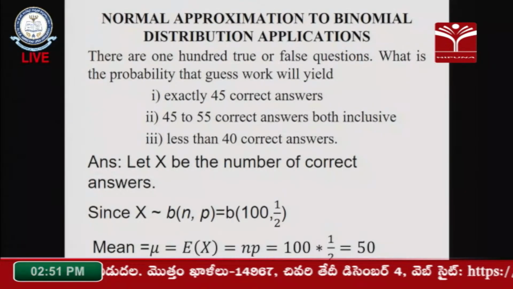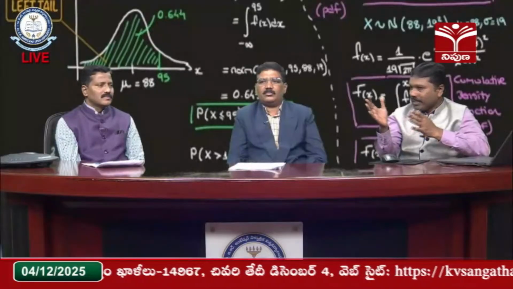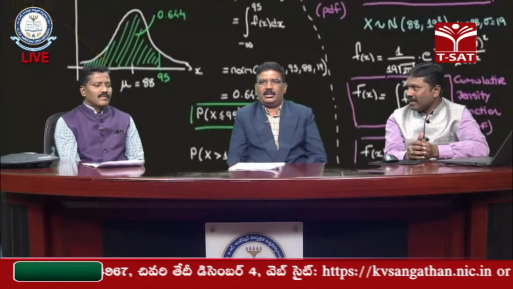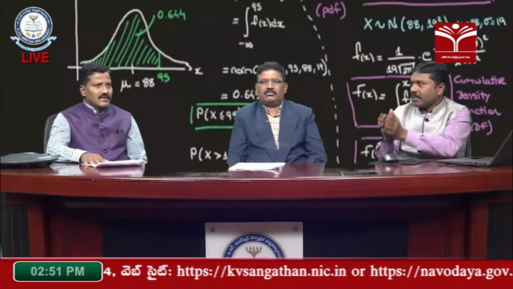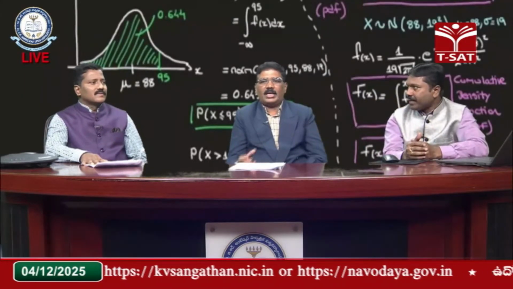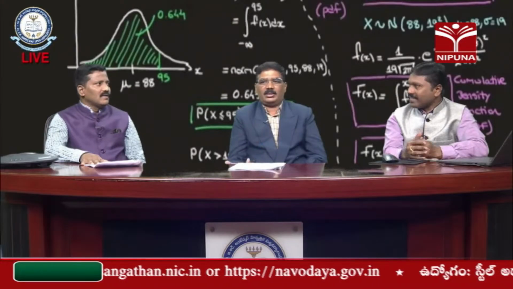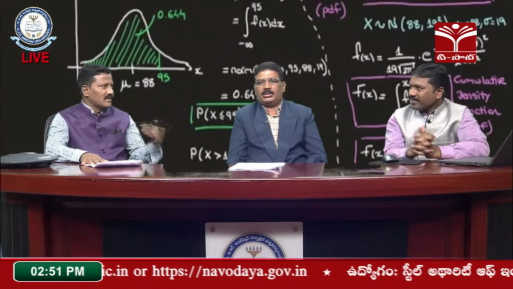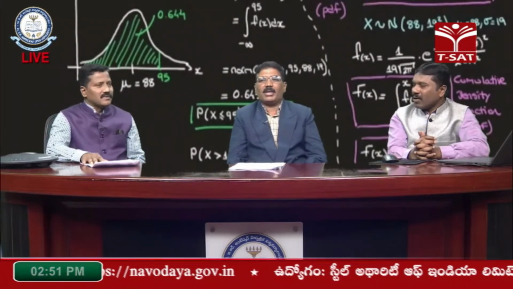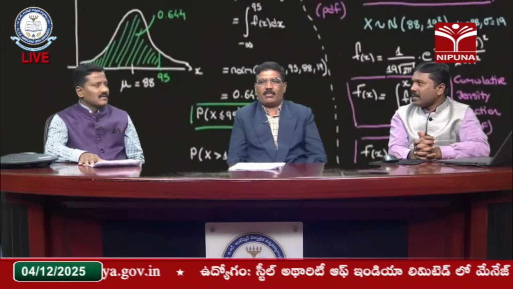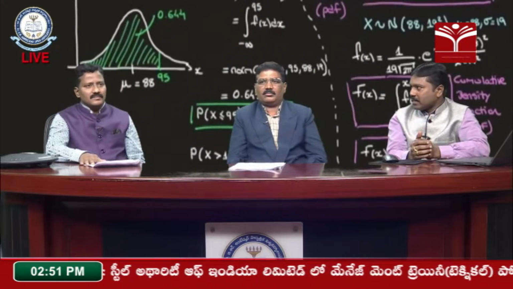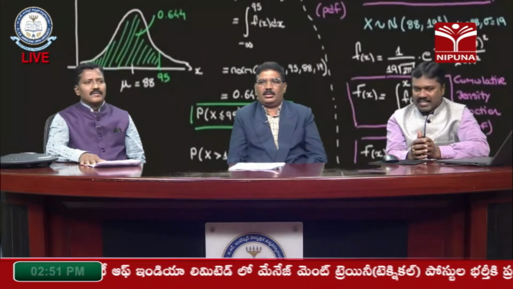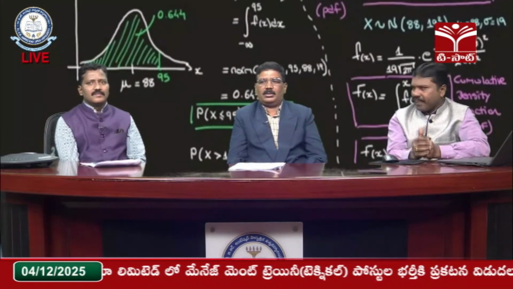For example, group 1 and group 2: the exam is conducted in different sessions with different sets of question papers. People get set number 1, set number 2, set number 3, set number 4. The standard of the question paper is different for each session, so the scores should be converted to percentile only by using normalization. That is called normalization. We can apply some normalization factors, so we have to use some correct measurement and take some correction factors here.